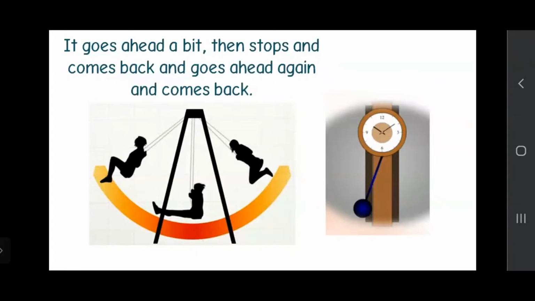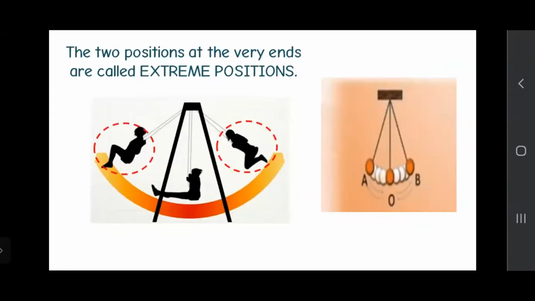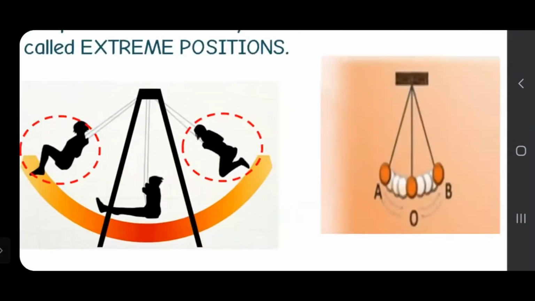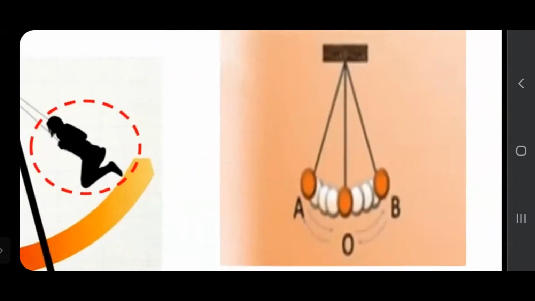In this type of motion, the object comes to the extreme position on one side, then goes to the other side, then again goes to the extreme, and then comes back to the middle. So it will go from O to A. Now you can see this, I can explain it.